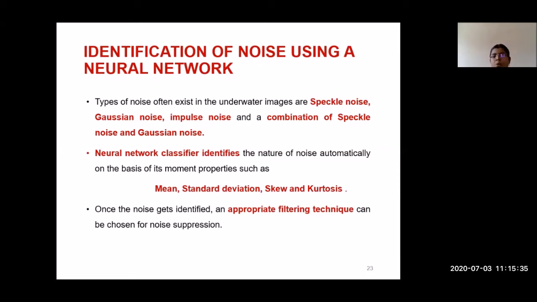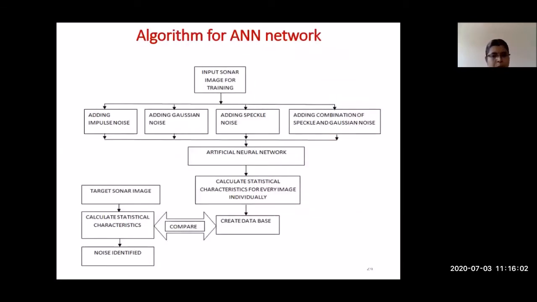If any new unknown image comes into the neural network, the neural network automatically calculates the mean, standard deviation, skew, and kurtosis and compares the values of that image with the database. If it matches the range of any of these values, then it tells which noise is present in our given image. Like this, I have designed the neural network. This is the flow diagram. There is an input image. We add impulse, Gaussian, speckle, and the combination of speckle and Gaussian, and segregate the groups. Each group is given to the neural network, which calculates the statistical parameters and creates the database.